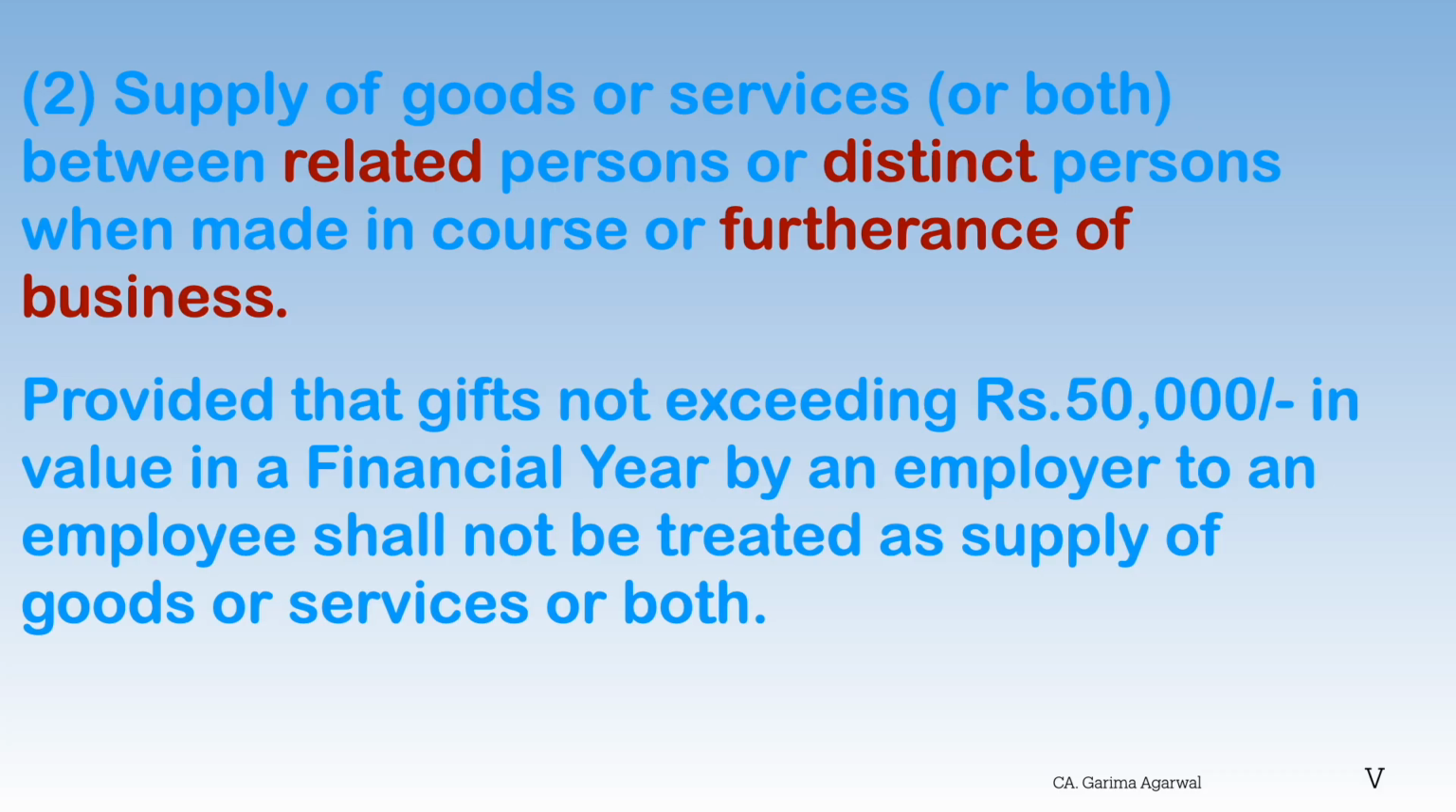Therefore, to avoid this tax leakage on transactions between related parties and distinct persons made in course or furtherance of business, such transactions will be treated as deemed supplies and GST shall apply. Let's take some examples. A parent company gives raw material to a subsidiary for free. Now the subsidiary makes the final product and sells. No tax at the input stage. Government loses revenue. So the law treats free supply to related persons as deemed supply to ensure the input tax credit chain continues.